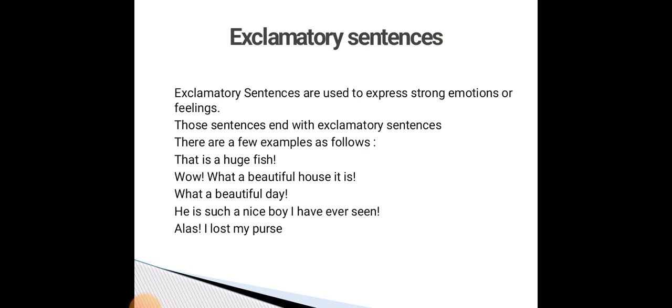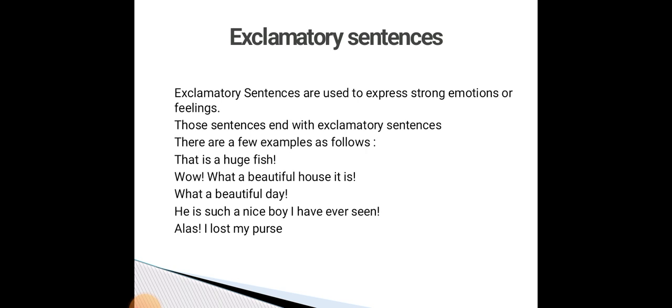That is a huge fish. That is expressing our emotions of surprise. So, if it is surprise, you have to use the exclamation mark. Suddenly seeing a huge fish was so surprising, no? So you have to add the exclamation mark at the end. This is the first example.